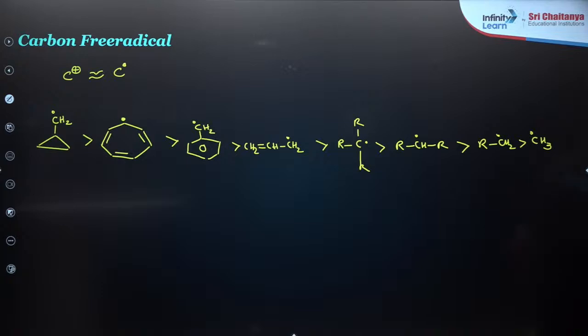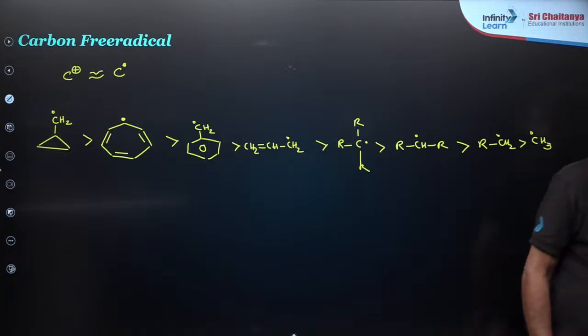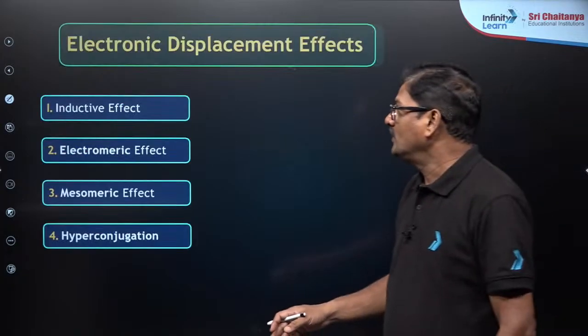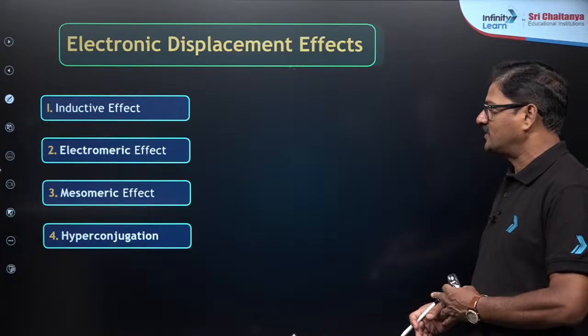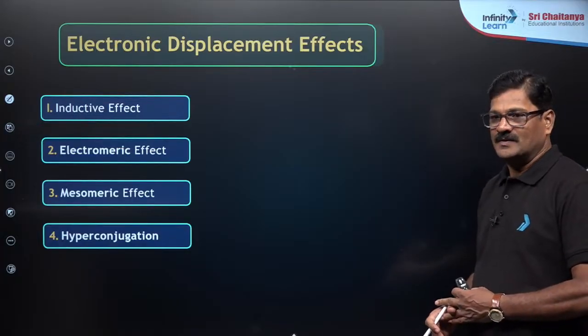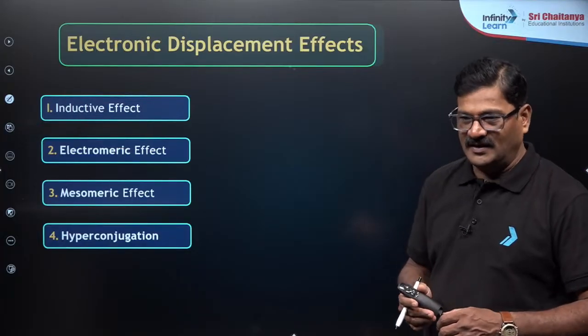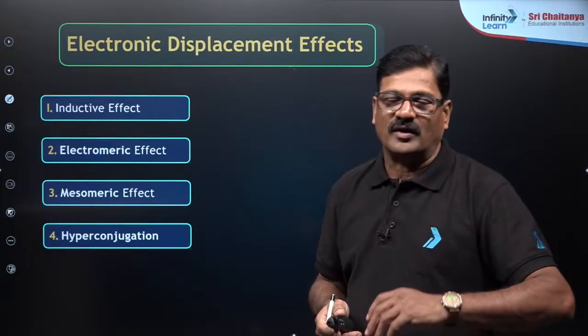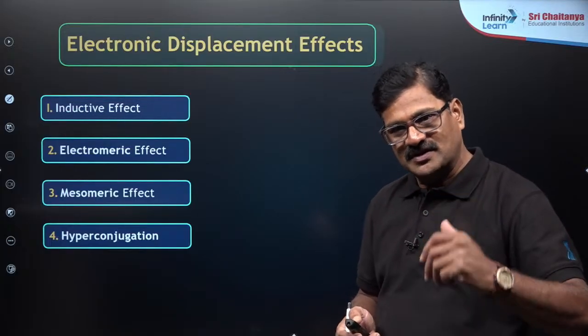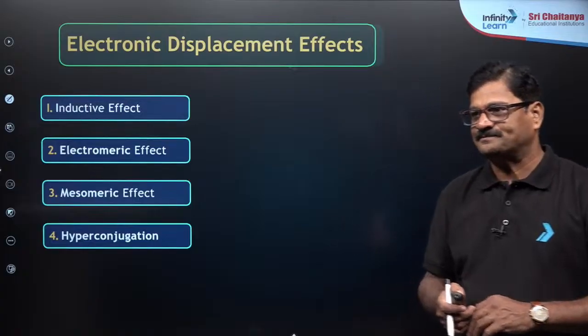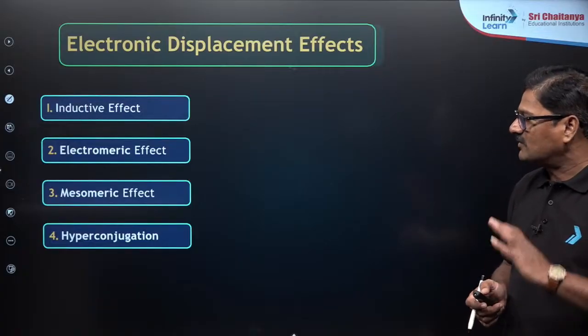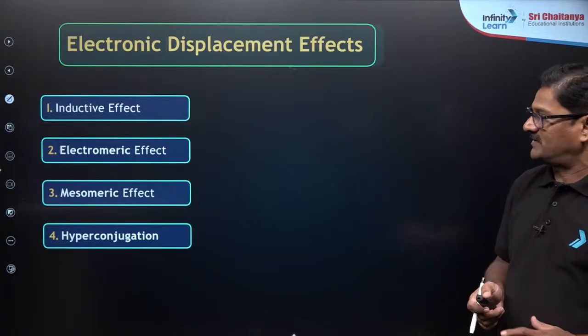Now, you have electron displacement effect. The reactivity or the stability or any acidic nature, basic nature, whatsoever the property is governed by electron displacement effects.